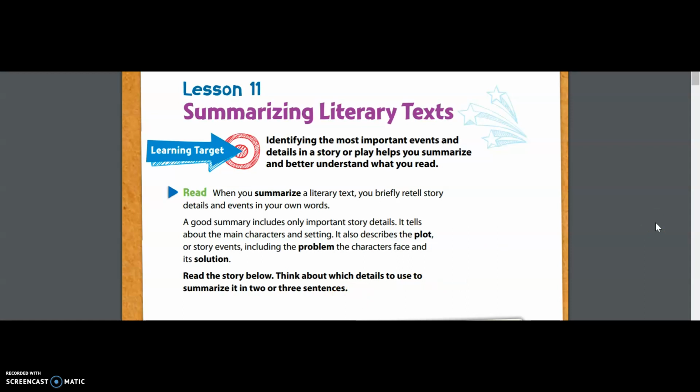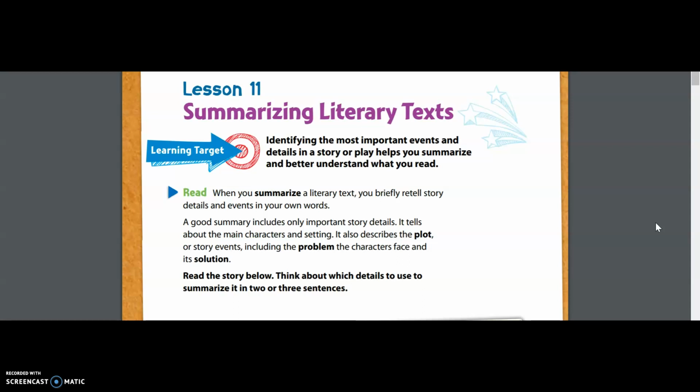If you are following along, you've downloaded our Nearpod, opened it up, and we are focusing on this standard of summarizing literary text. So we're going to do this week by reading through some different stories. The first one you guys are going to see is called A Jacket in the Boot, and I'm going to help us go through that and give an example of how we summarize. Then on Tuesday, you guys are going to read a story called The Mix-Up, and finish out on Wednesday in our packet with the story called The Blind Men and the Elephant.